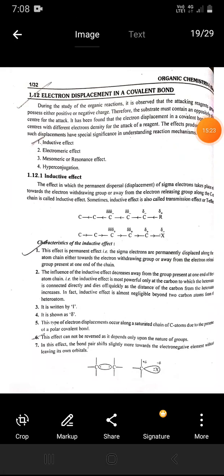Electron displacement in a covalent bond. During the study of organic reactions, it is observed that the attacking reagents generally possess either positive or negative charge. Therefore, the substrate must contain a charged center for the attack. It has been found that the electron displacement in a covalent bond gives rise to centers with different electron density for the attack of a reagent. The effects produced as a result of such displacement have special significance in understanding reaction mechanism.